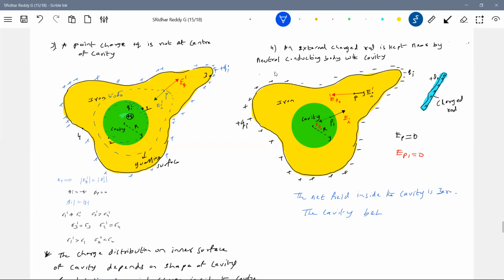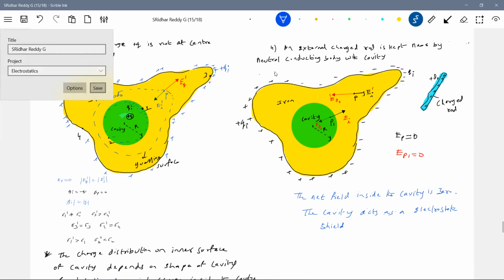The cavity acts as an electrostatic shield. What do you mean by shield? I don't want the influence of external field. So what should I do? Just put that in the cavity. Suppose I'm very sensitive to electrostatic fields. Tell me where I should go. I'll go and sit inside the cavity.